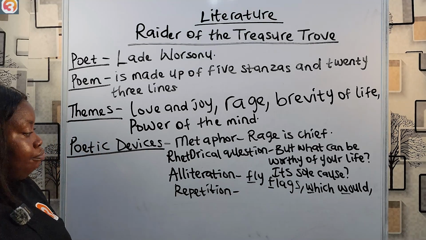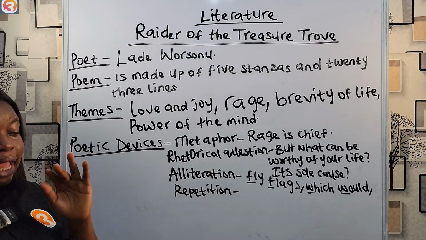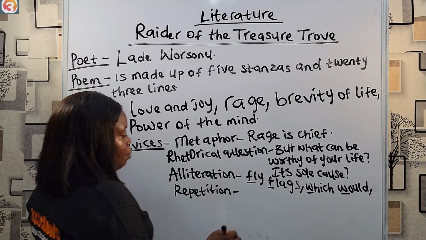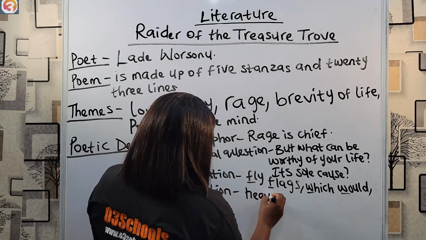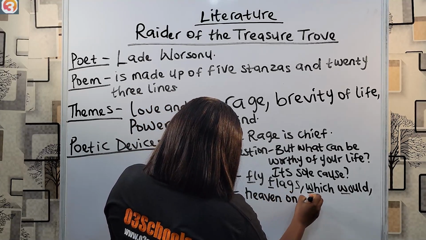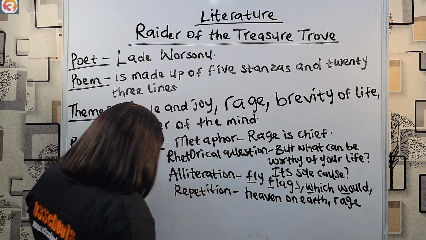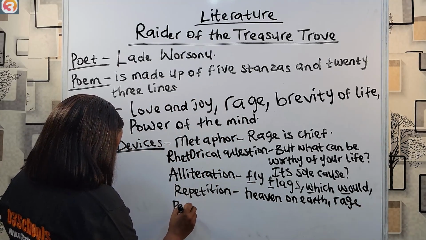That's repeating words, like the entire words, not even some or a part of it, for emphasis. In the poem, heaven on earth was repeated. Rage was also repeated. Then we have personification.